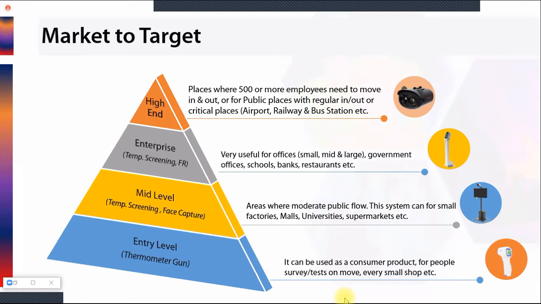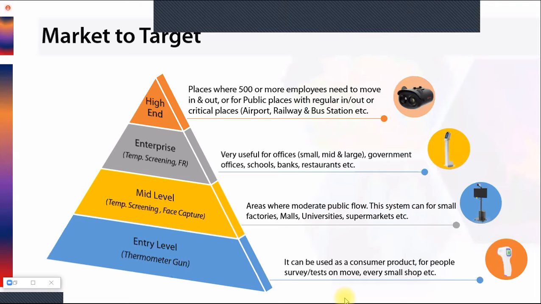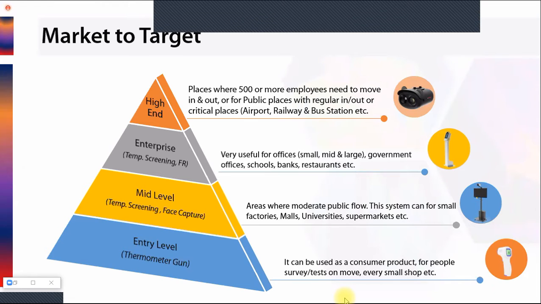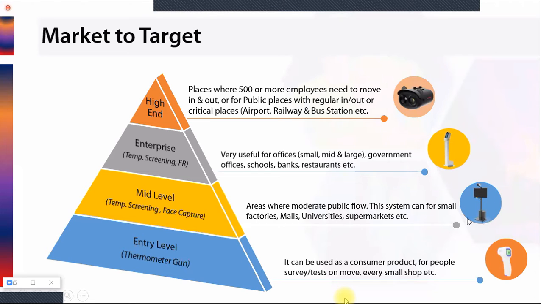The first one is a thermometer gun. Thermometer gun is an entry level product which can be given to the consumer as well, for small shops, and for survey purposes, because this is very cost effective. Nowadays you have seen every home, every family procures a blood pressure machine or a small testing machine, so anytime they can do testing sitting at home. The same way we can give this thermometer gun to the consumer as well, because the price is very minimal.